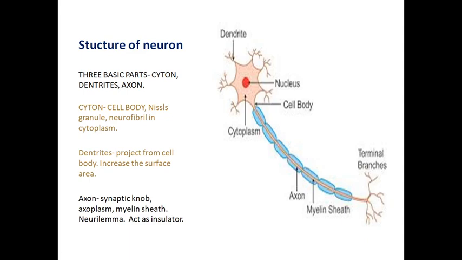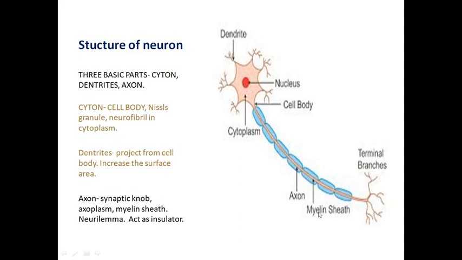The plasma membrane present in the axon is called the axolemma. The cytoplasm present in the axon is called the axoplasm. But in the dendrons and cyton, the cytoplasm is called neuroplasm, whereas in the axon it is called axoplasm. It is covered by a layer called the myelin sheath, the blue color here. The gaps between the myelin sheath are called the nodes of Ranvier.